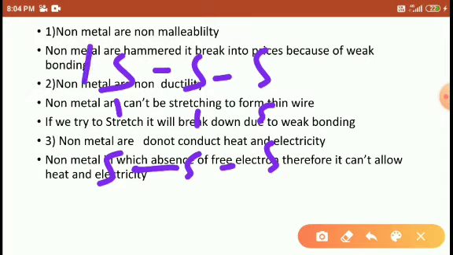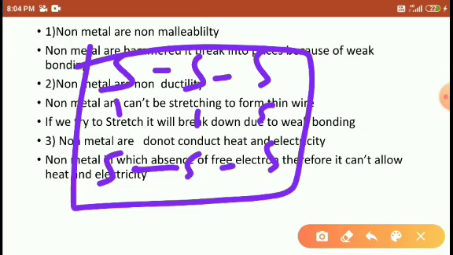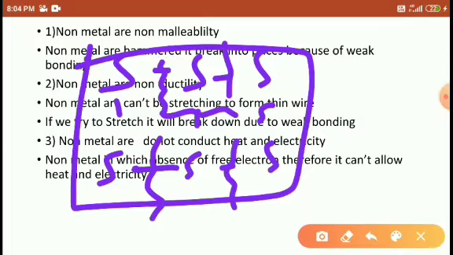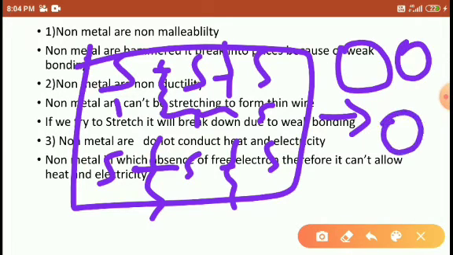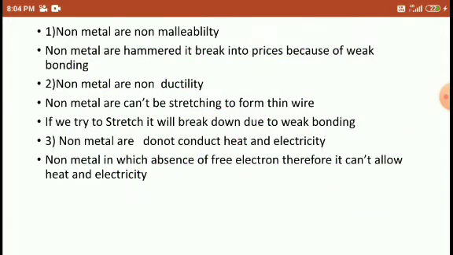When you hammer the sulfur, the bonds are going to break down. When the bonds break down, they turn into small pieces. So that's why they cannot hold the malleable nature. They cannot turn into a thin sheet. Right, students? Okay.